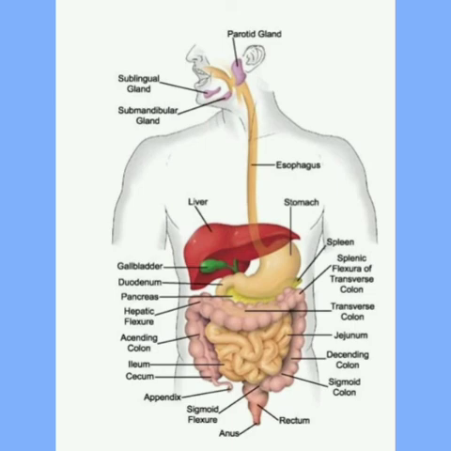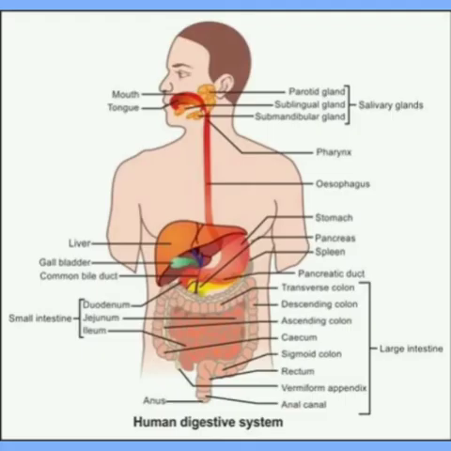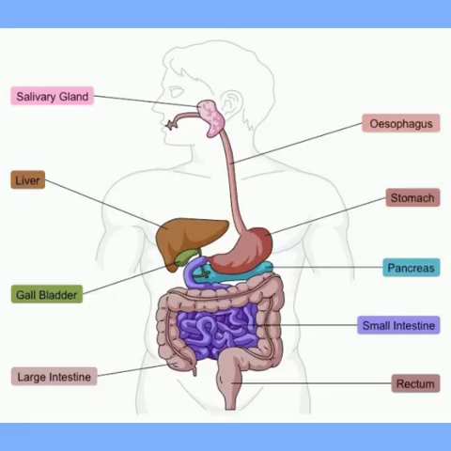Is that clear, children? In the next class, we'll study the role of each and every part of the digestive system in digestion. Each and every part has its own role and plays an important role in digestion. So in the coming videos, we'll be studying the role of each and every part of our digestive system. Is that clear, children?